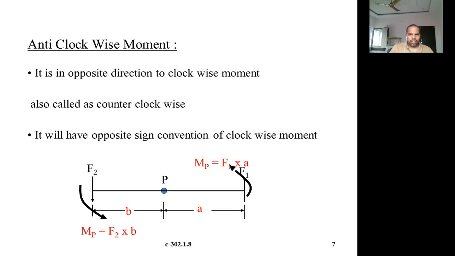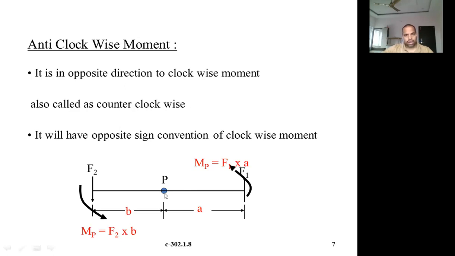Again, the same problem, same forces. Two forces are acting, but in different directions. Previously, in the previous problem, F1 was acting in the downward direction. Now it is upwards. So F1 is acting upward about this point P.